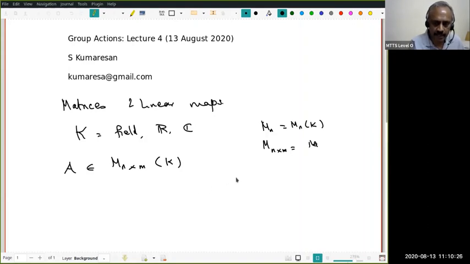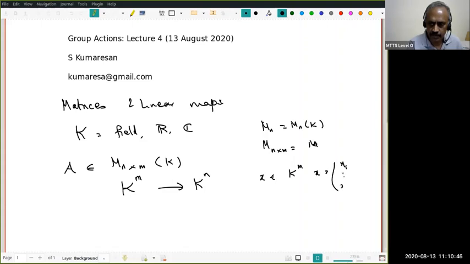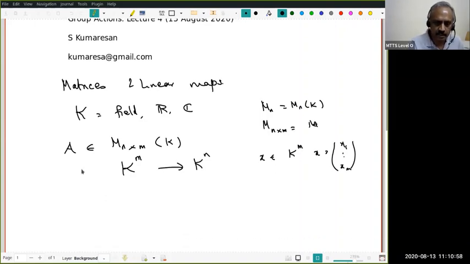Now suppose you are given a matrix A, n cross m over the field K. I can think of it as a linear map from the vector space Km to Kn. What is this Km? Km is K cross m times, and I will usually write any vector in these spaces as column vectors. Similarly when I write y in Kn, it will be y1, y2, up to yn. Remember, my vectors will always be column vectors. The reason is this. Suppose A is an n cross m matrix, and x is a column vector in Km of size m cross 1.